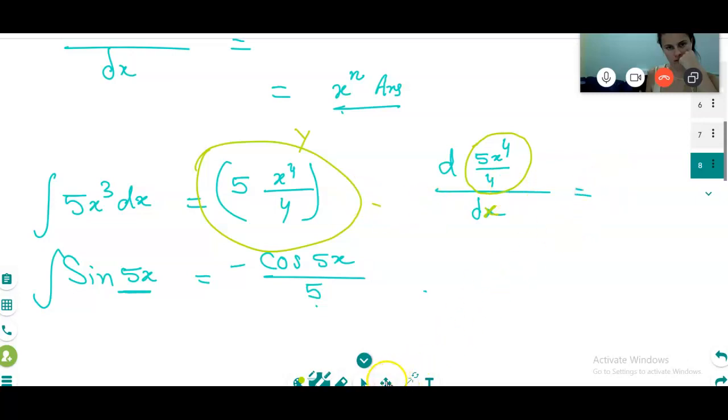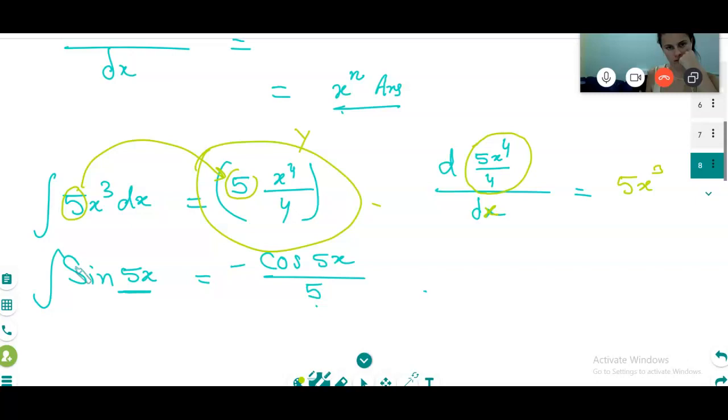Are you getting it? Here you are only multiplying, same things you are keeping. Divided by 4 and then multiplied by 4, so it's going to be 5x cube.